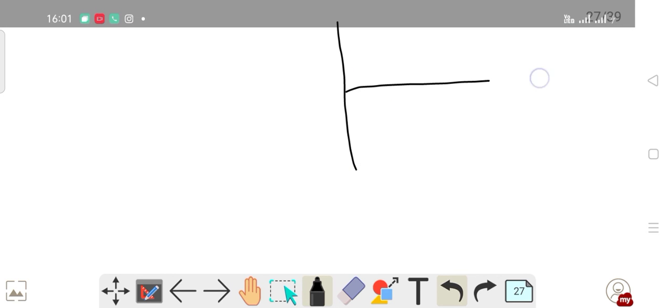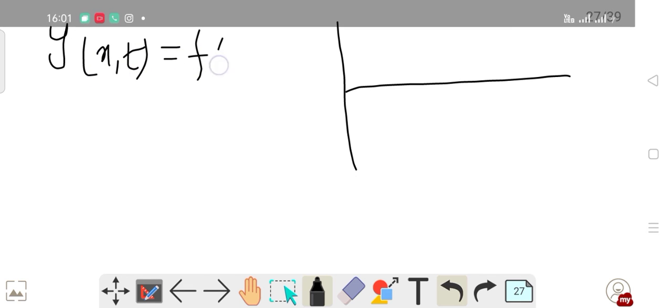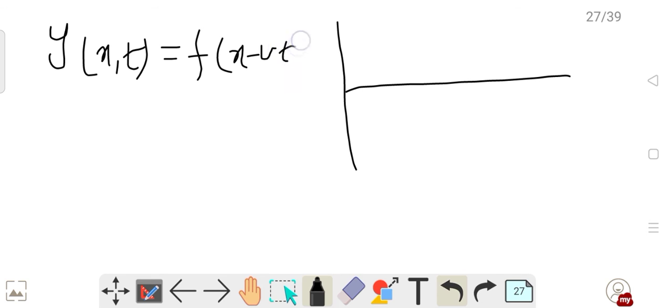You see, it is saying that y of x comma t is a function of x minus vt. The question is why it is x minus vt. I am just explaining this, it will never be asked to you. I am explaining it because we are starting from x equals 0. The time is t.